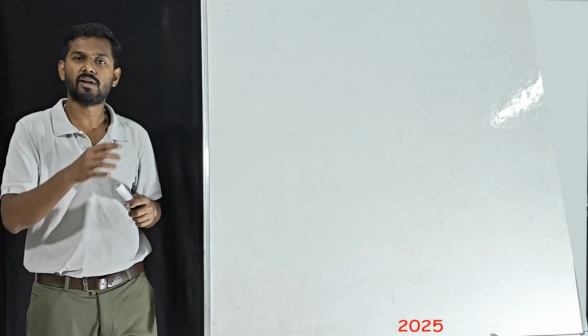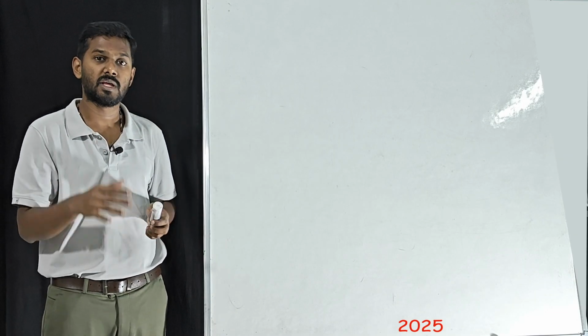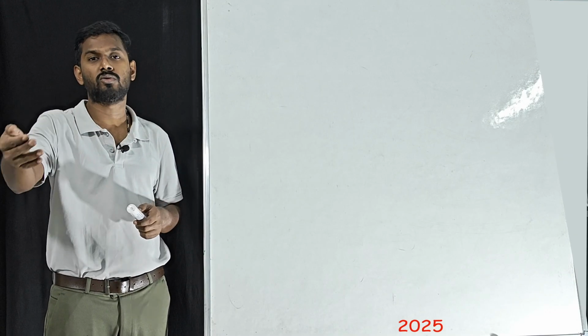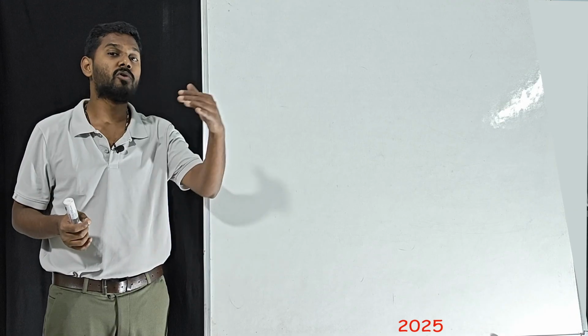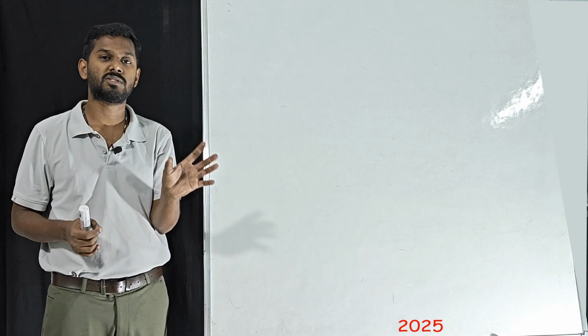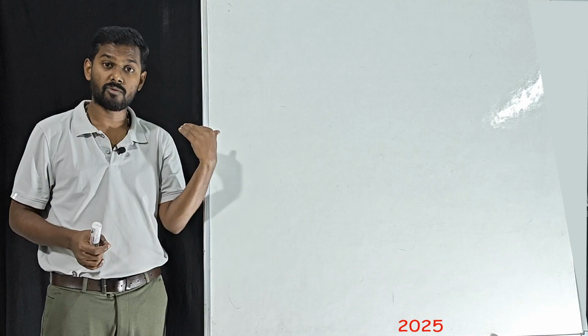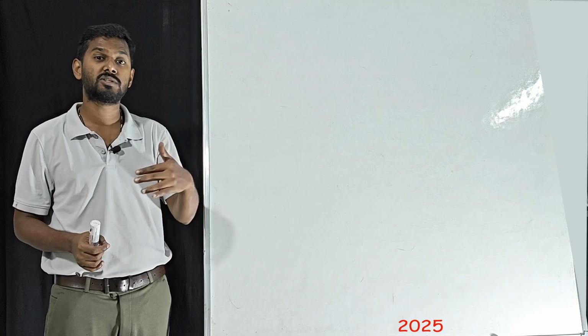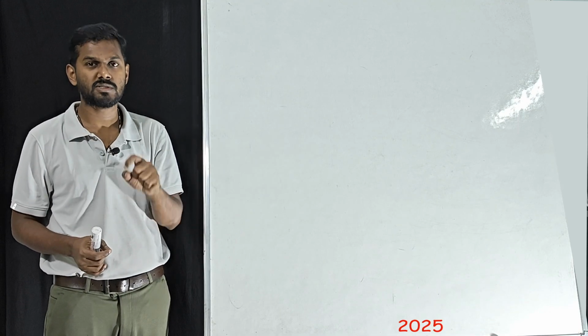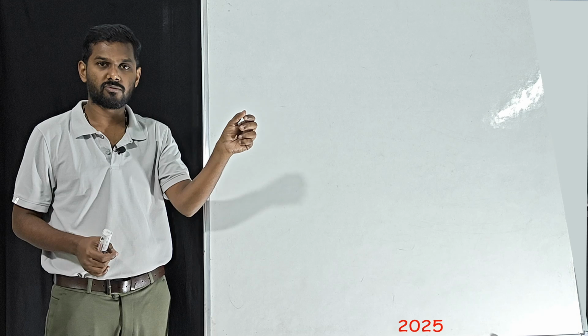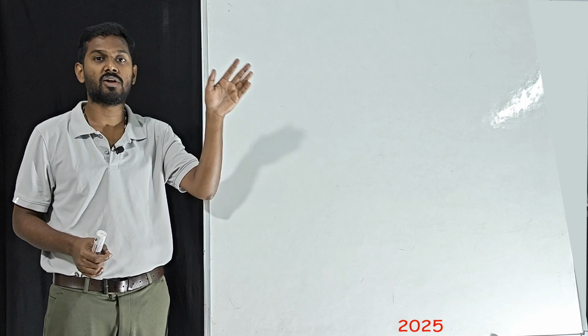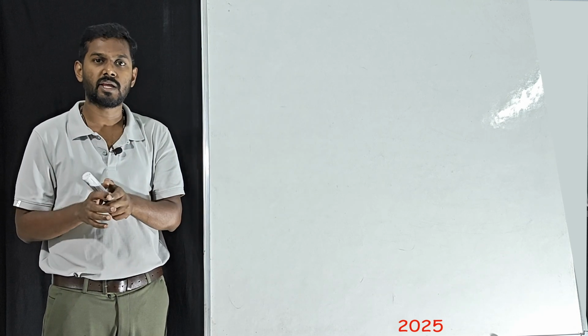Now we have completed all the questions from chapter 4. This is previous year papers, from 2017 to 2025. Why not before 2017? Because the questions were very direct, logical questions were less. But from 2018 onwards, the logical questions are more than the direct questions. And from the syllabus point of view, whatever syllabus we had before 2017 is not the same now.